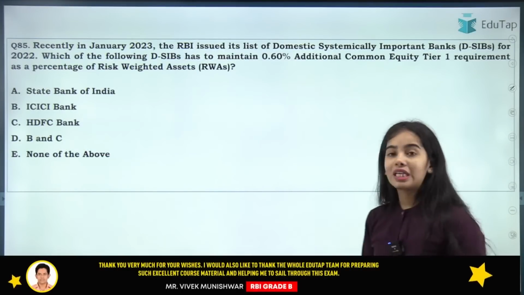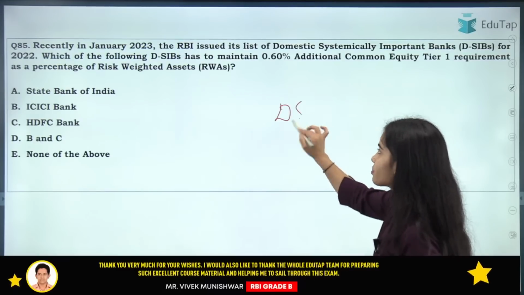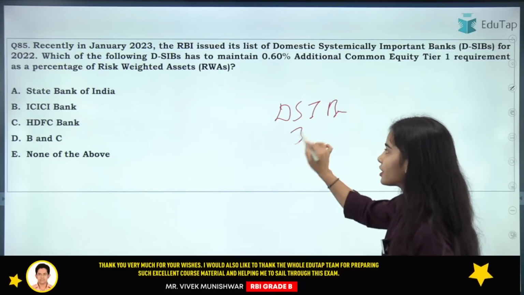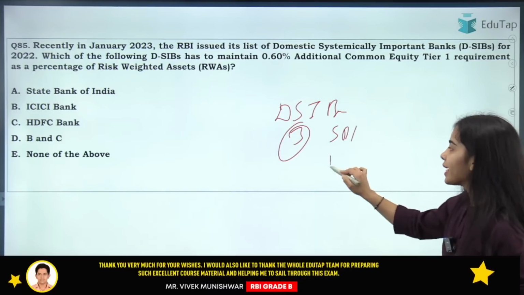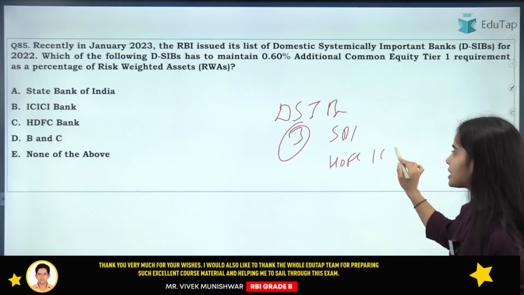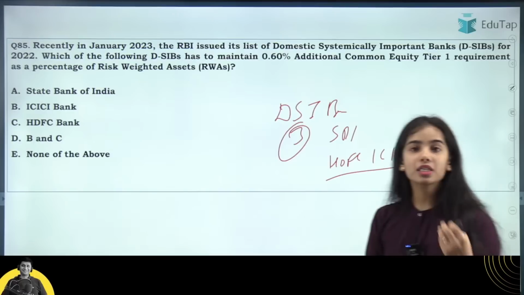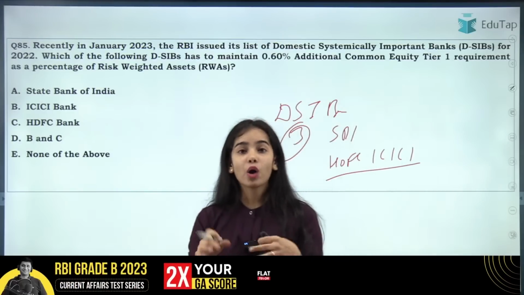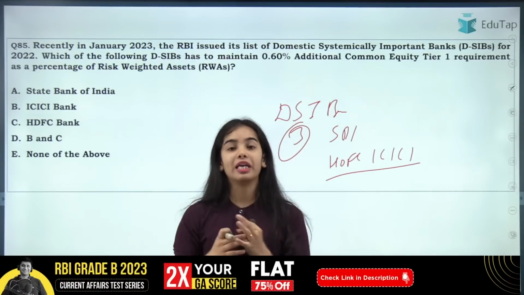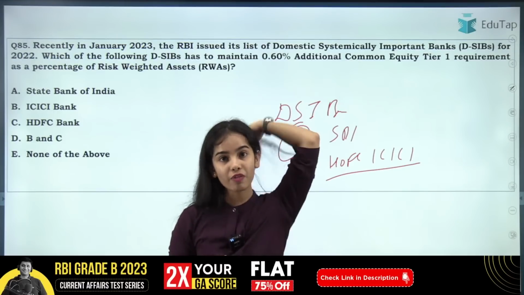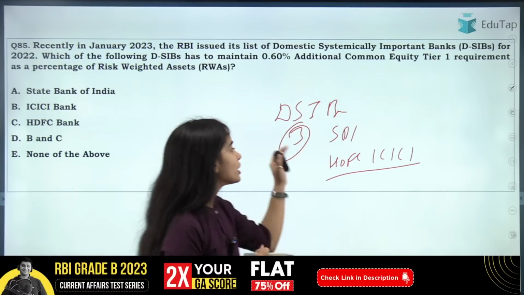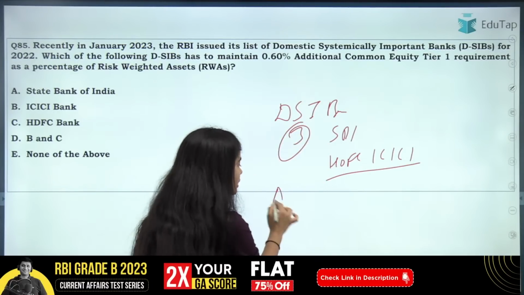The Reserve Bank of India has given the list for domestic systemically important banks. So there are 3 banks, that is State Bank of India, HDFC Bank and the ICICI Bank. So these are the domestic systemically important banks. Now they are very important. They are too big to fail. If they fail, the monetary system of our country will be in trouble. So they have to maintain some additional